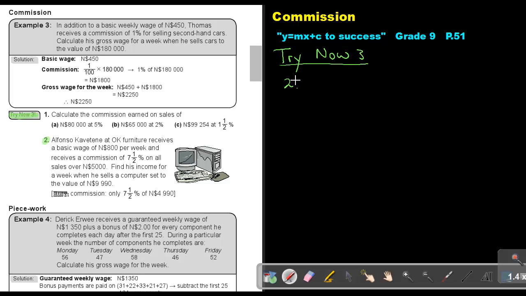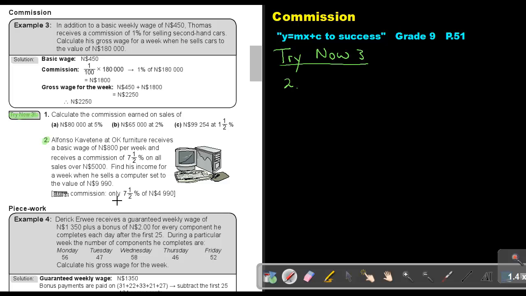Okay, let's start. Alfonso Cavicini at Oka Furniture receives a basic wage of 800 per week and receives a commission of 7.5% on all sales over 5,000. Find his income for a week when he sells a computer set to the value of 9,990. Okay, now let's just start.